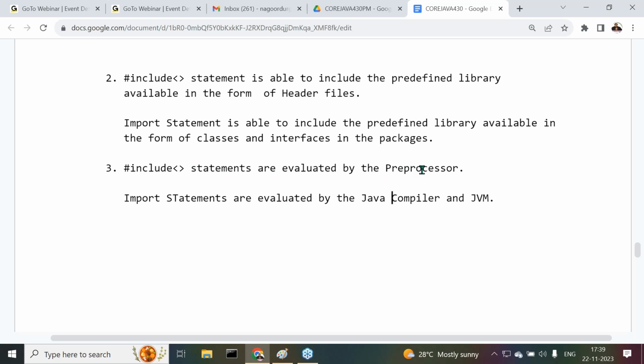Only the preprocessor can evaluate hash include statements. But import statements are evaluated by whom? By the compiler and JVM, both the Java compiler and JVM.